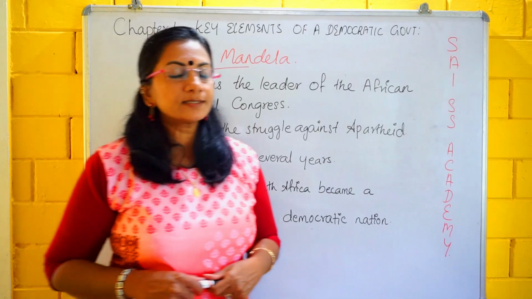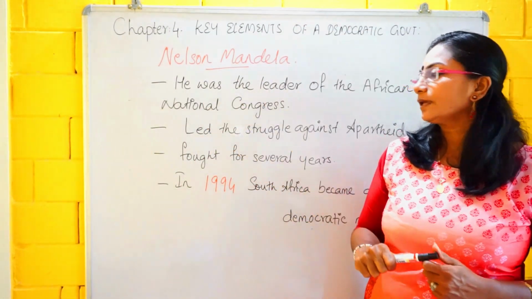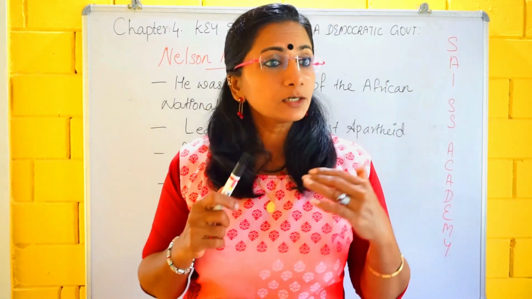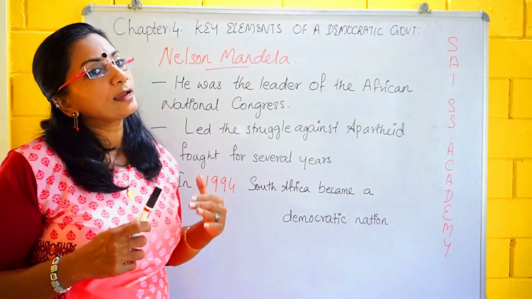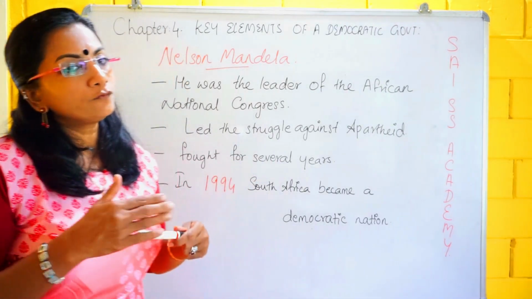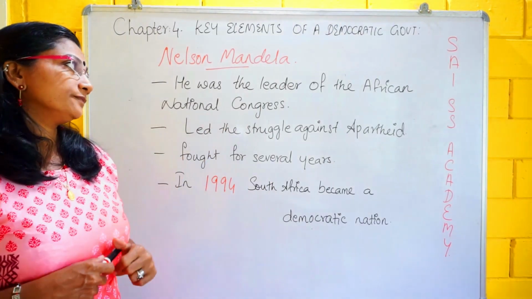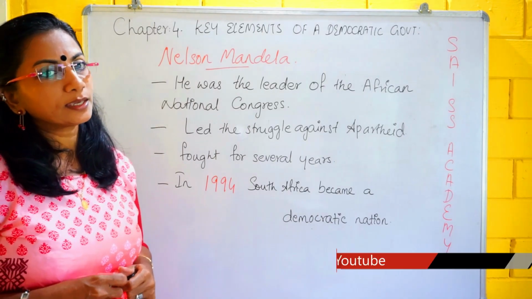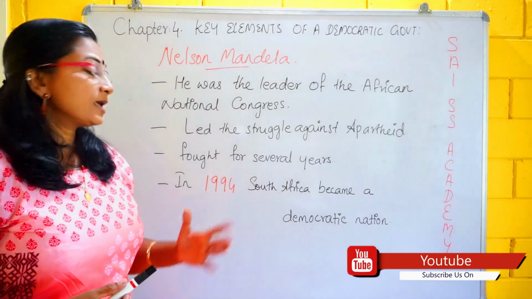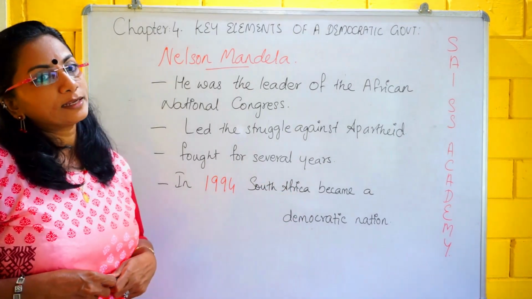Nelson Mandela was the first person, under the African National Congress, who fought for the rights of those under apartheid. He fought and said that apartheid should be abolished. Nelson Mandela fought for several years, and in 1994 South Africa became a democratic nation.